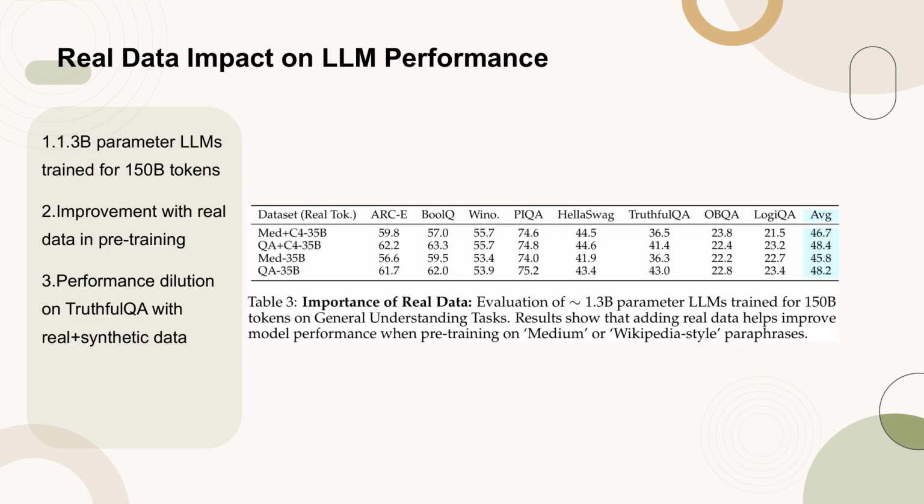Table 3 evaluates the impact of real data on the performance of ~1.3B parameter language models trained for 150B tokens on general understanding tasks. The results indicate that incorporating real data significantly enhances model performance when pre-training on Medium or Wikipedia-style paraphrases. Notably, while synthetic data alone shows strong performance, adding real data to the synthetic model reduces performance on the TruthfulQA dataset by 4%, suggesting a potential dilution effect. This table highlights the nuanced benefits and trade-offs of combining real and synthetic data in language model training.